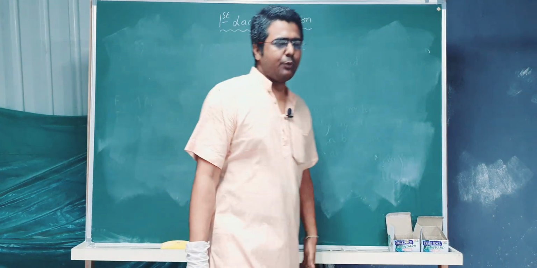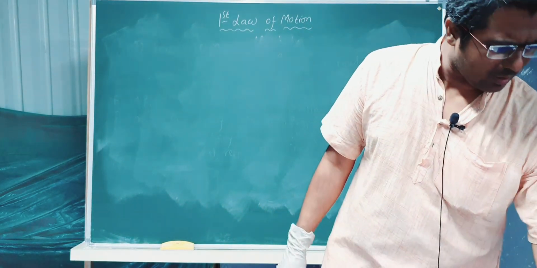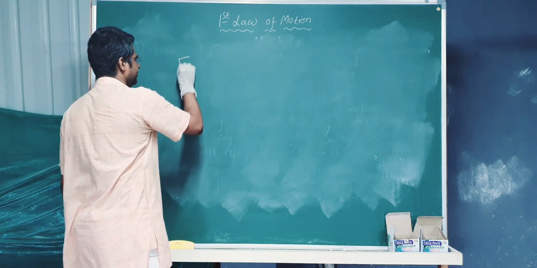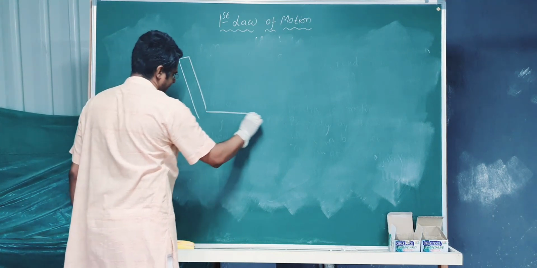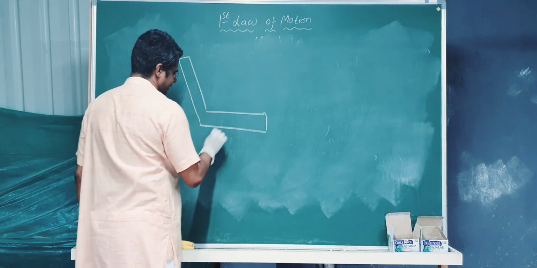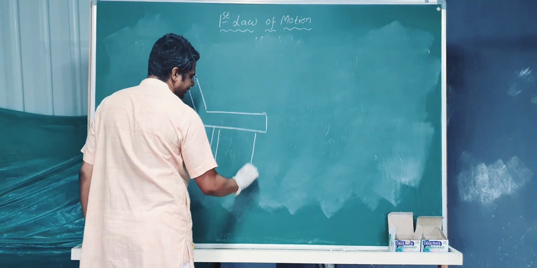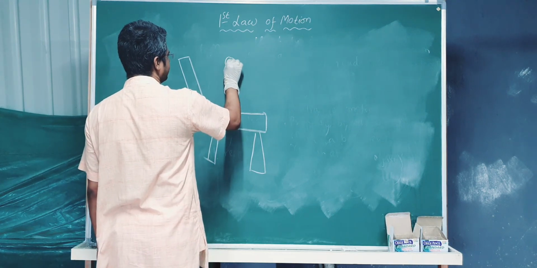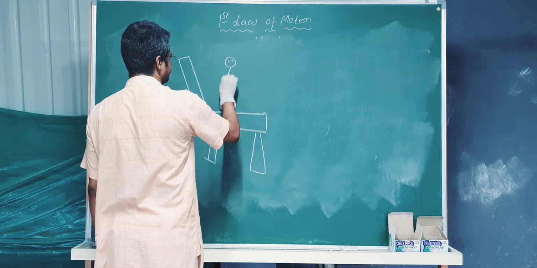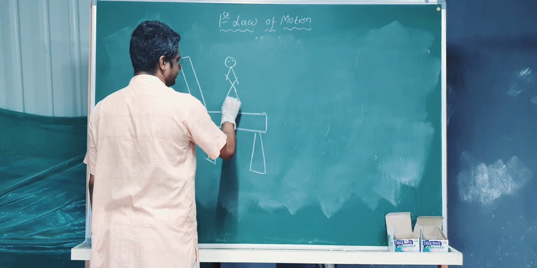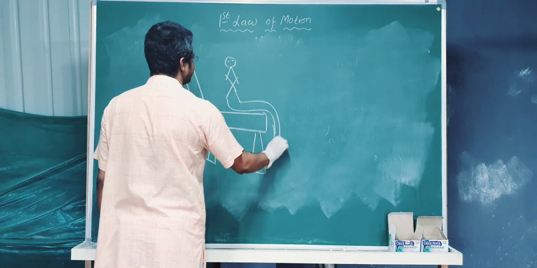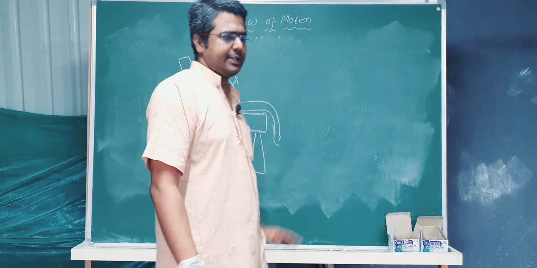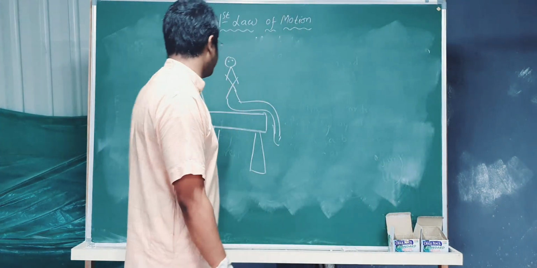Okay, now we are going to understand or do some examples on this inertia, which is very important in this chapter. This is a chair of a train. ठीक है? So I am sitting over here at this moment. थोड़ा सा ये मेरा लेग है बड़ा, ठीक है? I am sitting here. Now the train suddenly starts moving. Suddenly starts moving. What will happen?